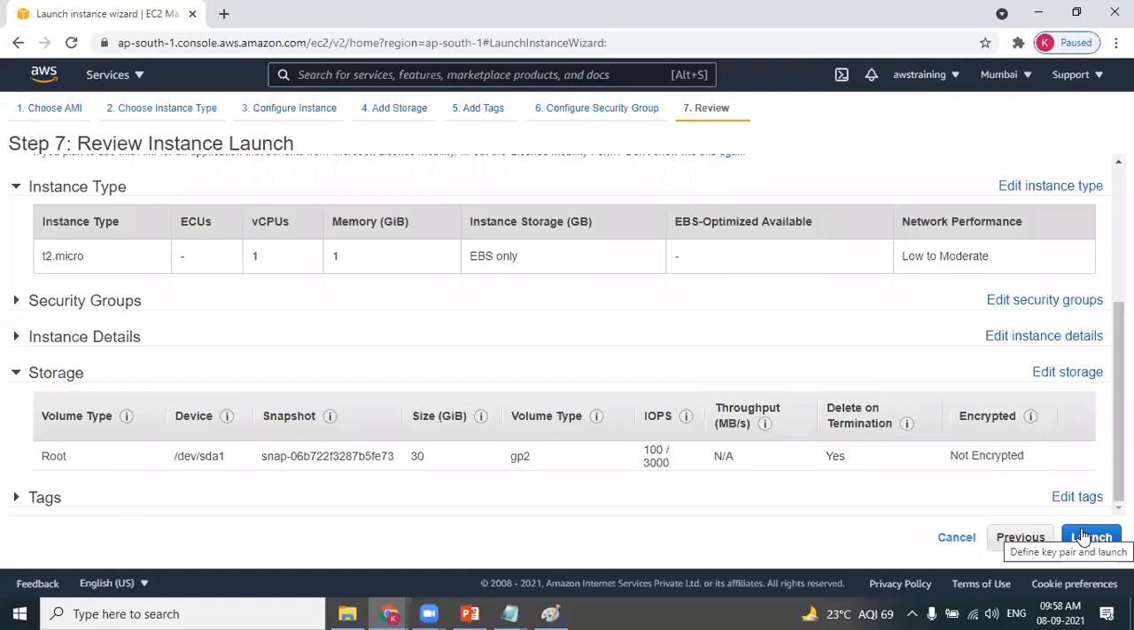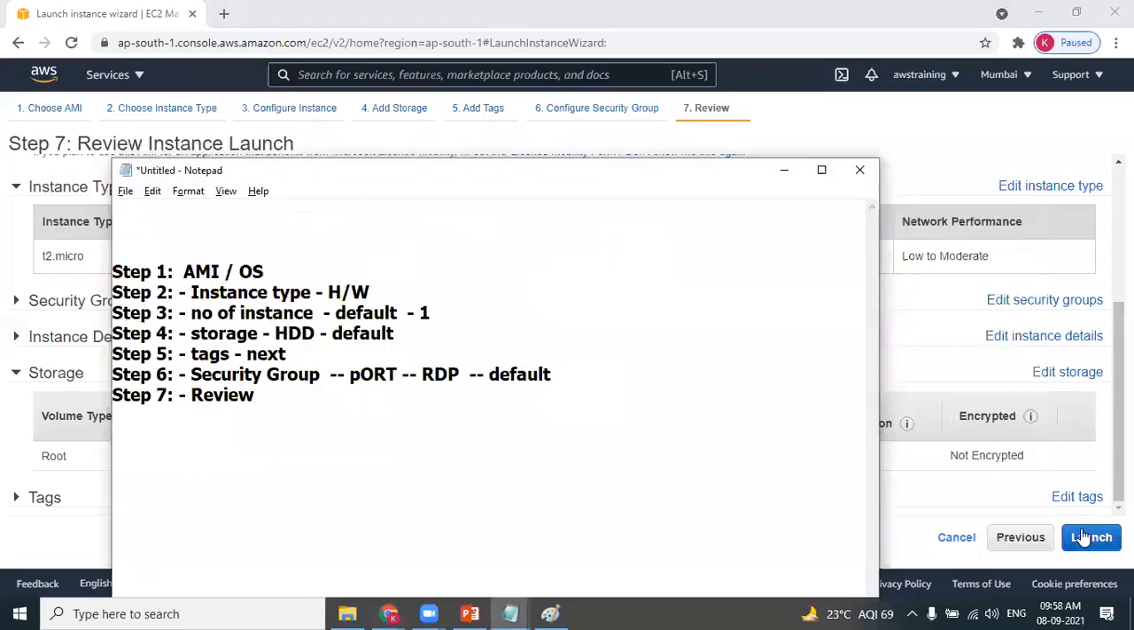When you're fine with all these options, just click on launch. When you click on launch, very important observation: it will ask you to create a new key pair. What is a key pair? I'll explain later. Please experience that.